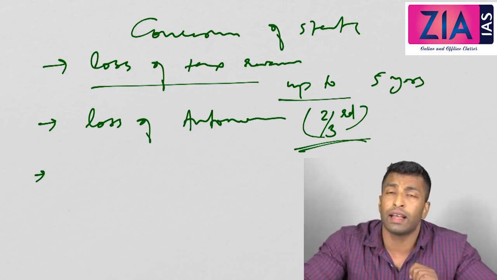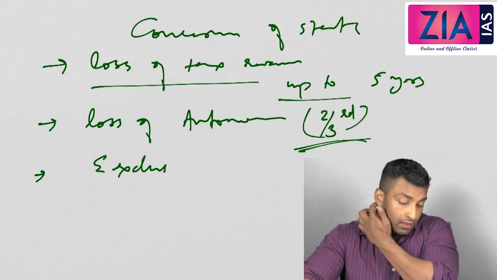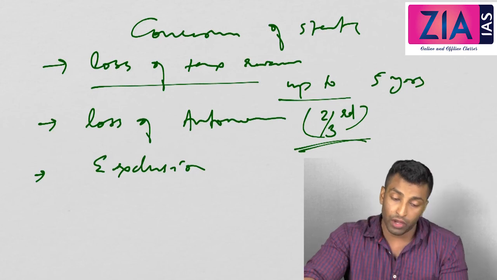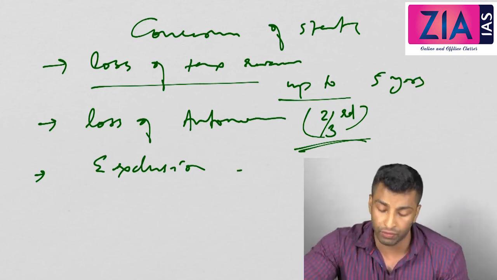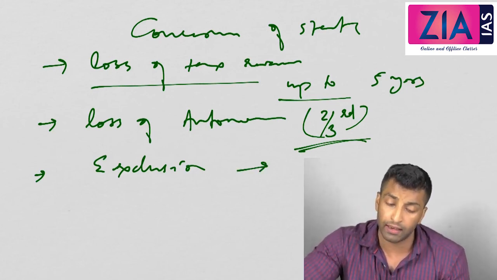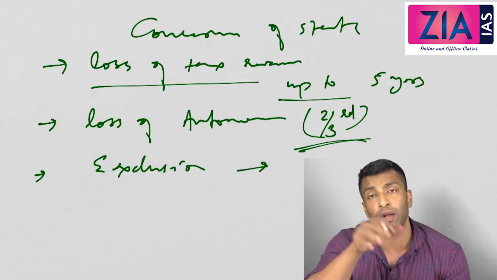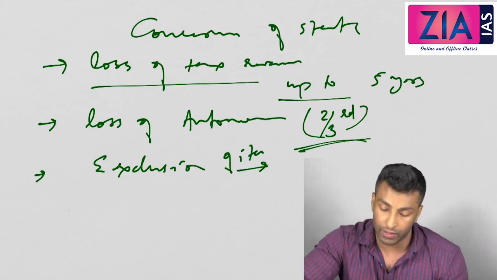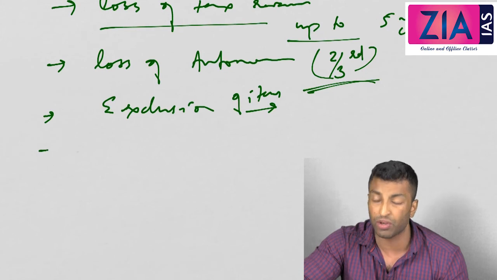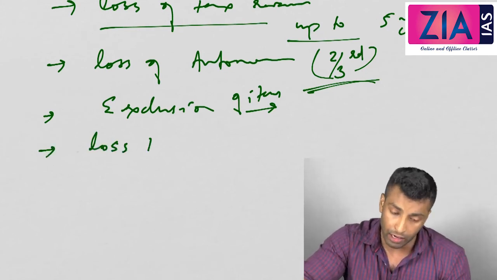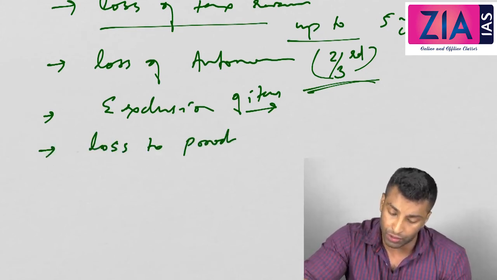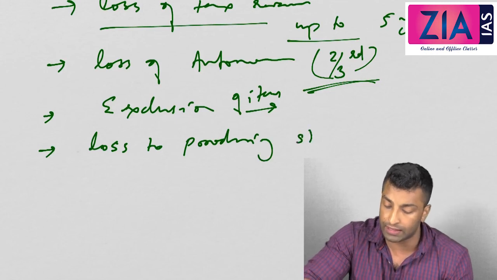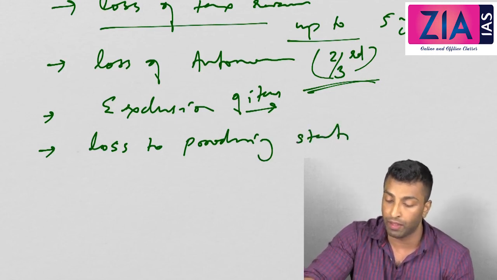Okay, then exclusion of certain items was also a concern. Exclusion of alcohol, tobacco, etc. That was a concern, but later this was accepted and tobacco was actually included later. So exclusion of items, I'm not writing completely. And then loss of producing states. This point I have discussed already.